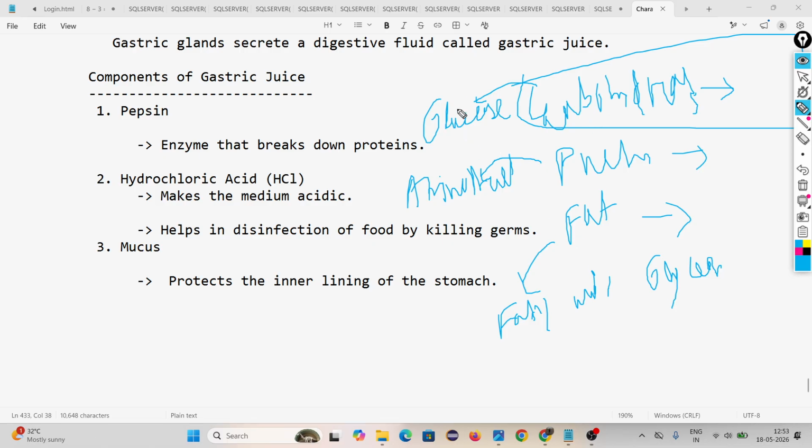We are converting only this, but during digestion carbohydrate is converted into glucose, protein is converted into amino acid, and fat is converted into fatty acid or glycerin.